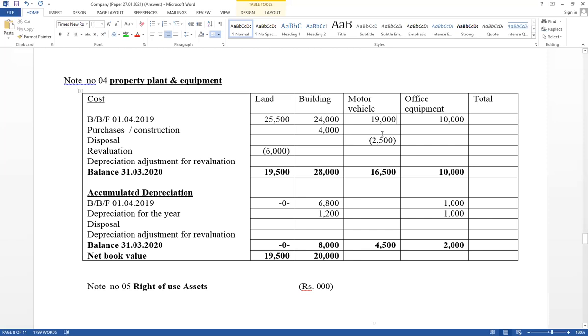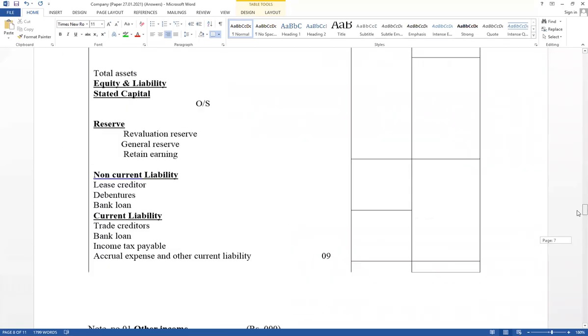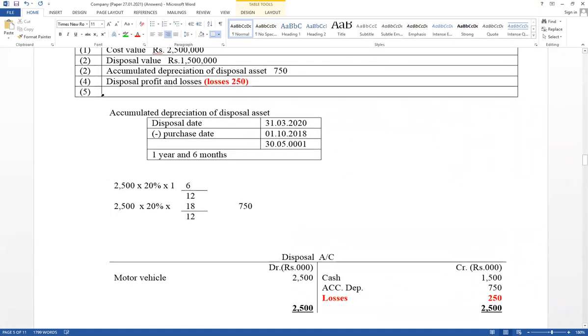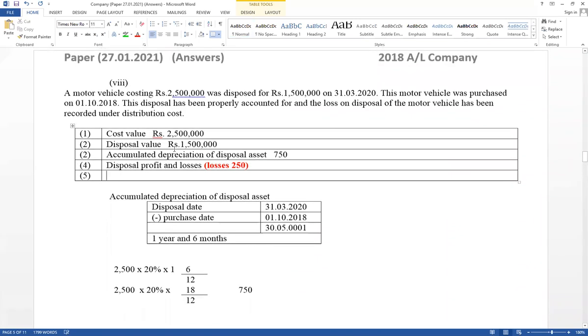Based on this value, you have to calculate annual depreciation. The reason is the disposal date is given as the end of the year, so the disposal asset was also available the entire year. Based on this value, depreciation cannot be calculated. You have to calculate depreciation based on the opening balance. Annual depreciation, right, calculate annual depreciation also. Therefore, for motor vehicle annual depreciation, you have to calculate motor vehicle depreciation.